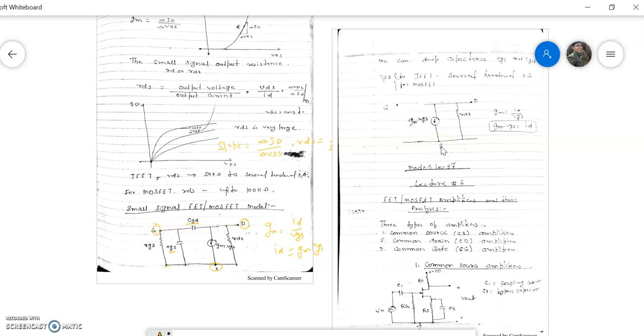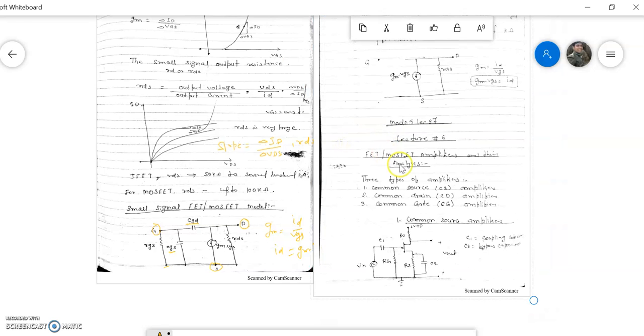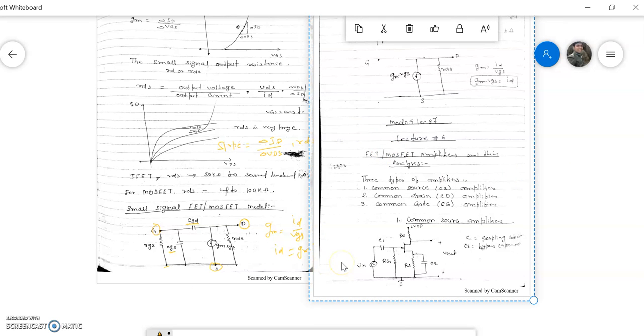So for AC analysis there are 3 types of amplifier, same as BJT में, since BJT is 3 terminal device, emitter, base and collector. तो 3 types के amplifier थे, common emitter, common base and common collector. Similarly, MOSFET में भी there are 3 types of amplifier. First is common source, then common drain and then common gate. हम लोगों ने देखा था common emitter amplifier में emitter terminal is common between input and output. So similarly, in common source amplifier, source terminal is common between input and output. Similarly, in common drain amplifier, drain terminal is common between input and output.